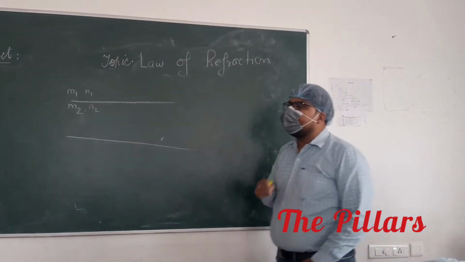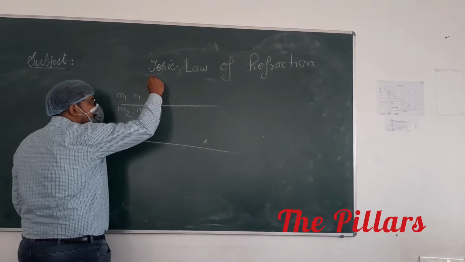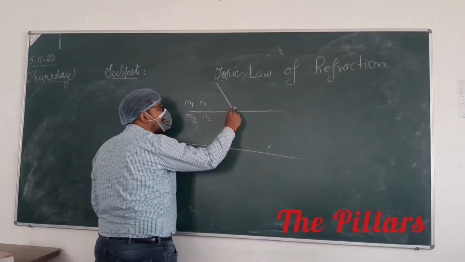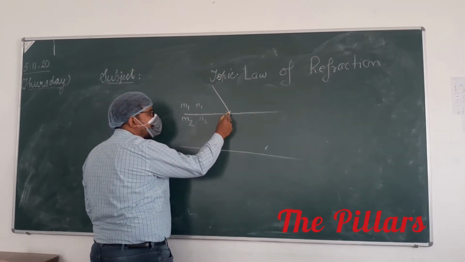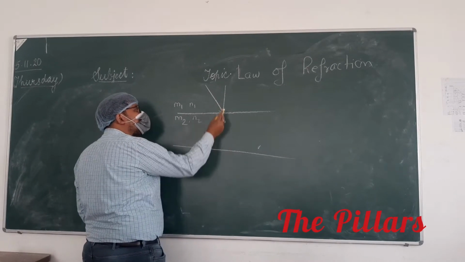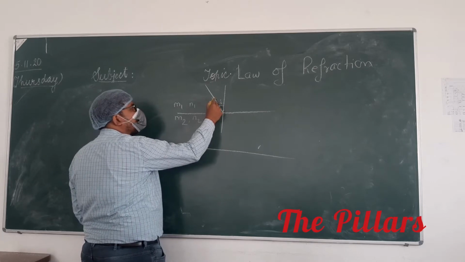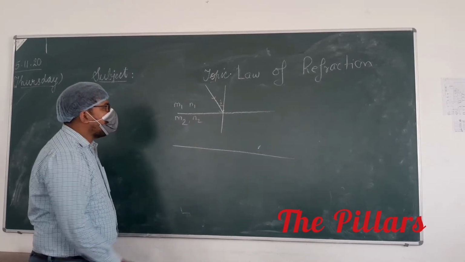Here again, we have an incident ray. At the point of incidence, we will draw the normal. This angle will be called the angle of incidence. This is your incident ray. Now see.